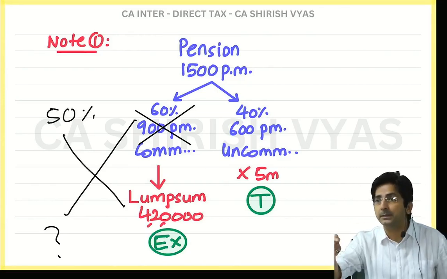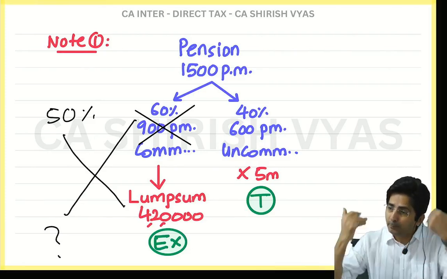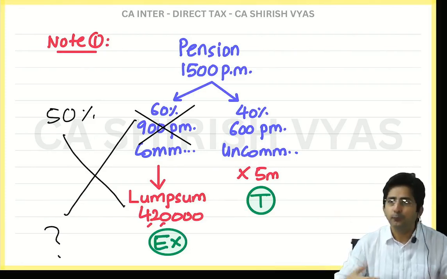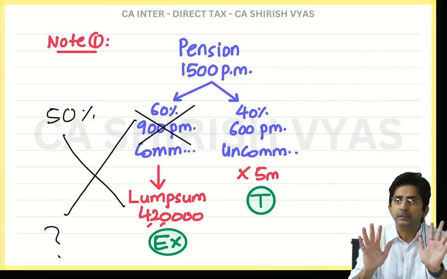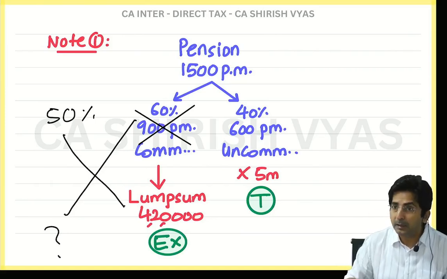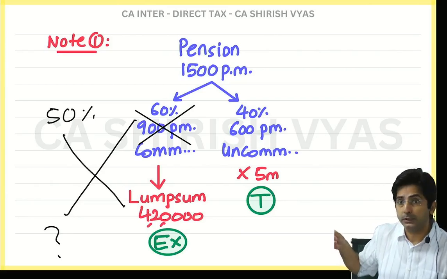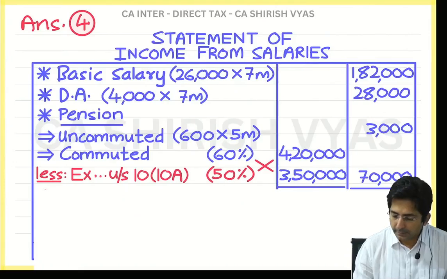Oh, 70%, then exemption will be only 50. And if you say, give me 40% in lump sum, then fully exempt. Means if you commute 50% of your pension, up till that it is exempt. But here it was up till that or more. More, 60 was more, so partly exempt, partly taxable.